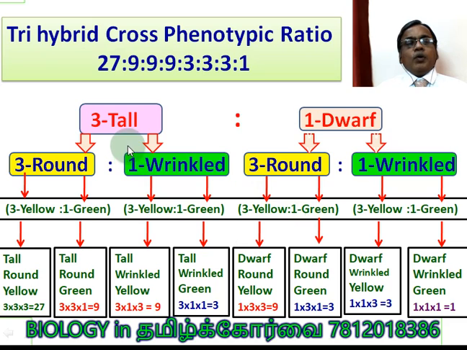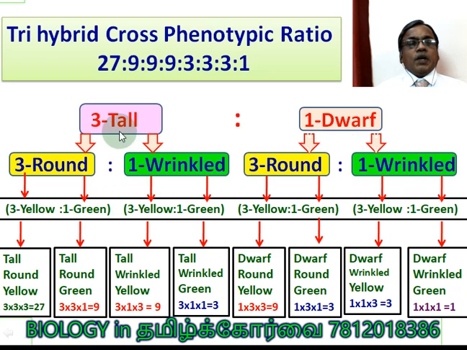And how are we able to get it? You just see the mathematical interpretation along with the result. 3 is to 1 is the monohybrid cross result. 3 tall, 1 dwarf. Here 3 is to 1 round wrinkled for tall, as well as 3 is to 1 round wrinkled for dwarf. For each category, 3 is to 1 yellow green for round tall, yellow green 3 is to 1 for wrinkled tall, yellow green 3 is to 1 for round dwarf, yellow green for wrinkled dwarf.